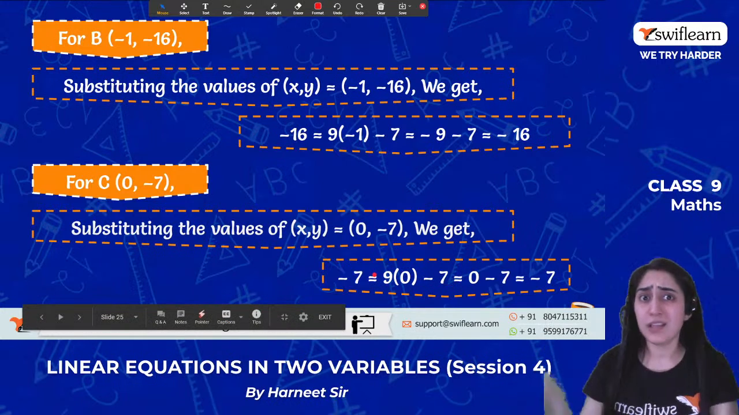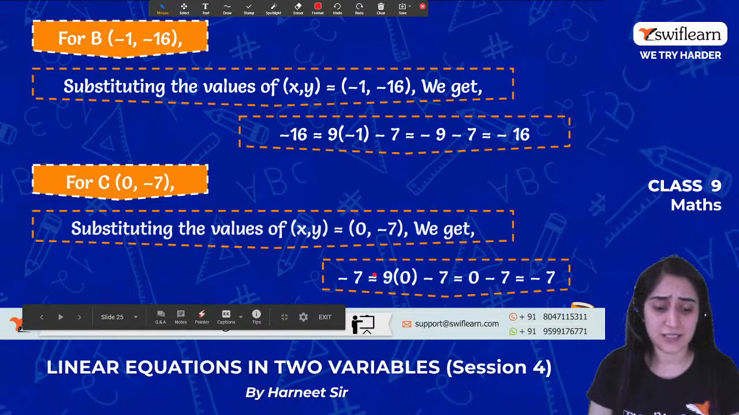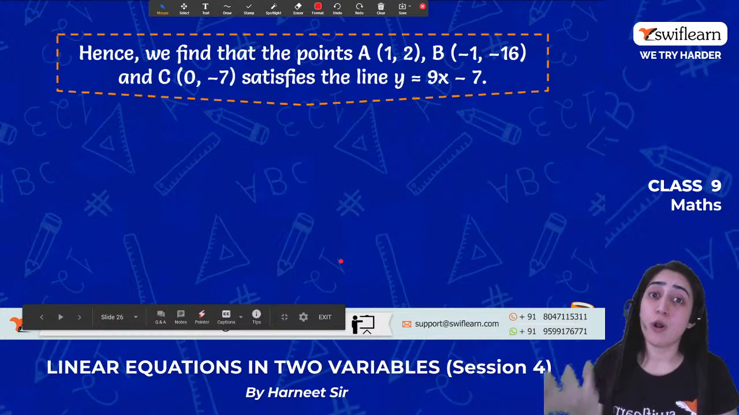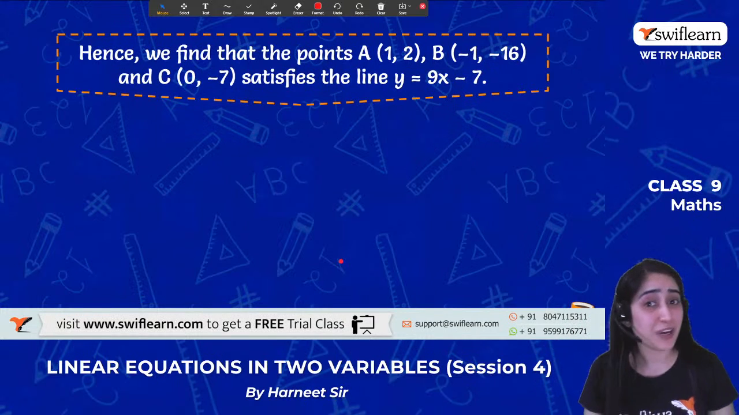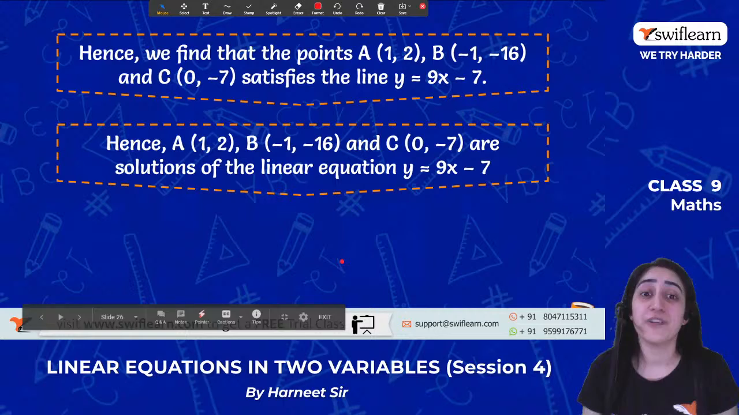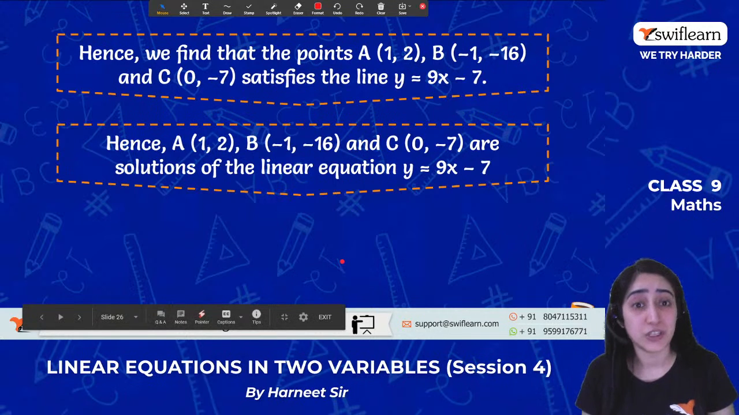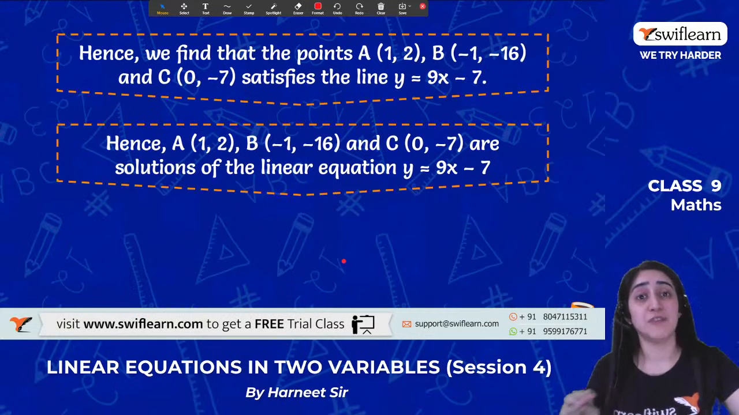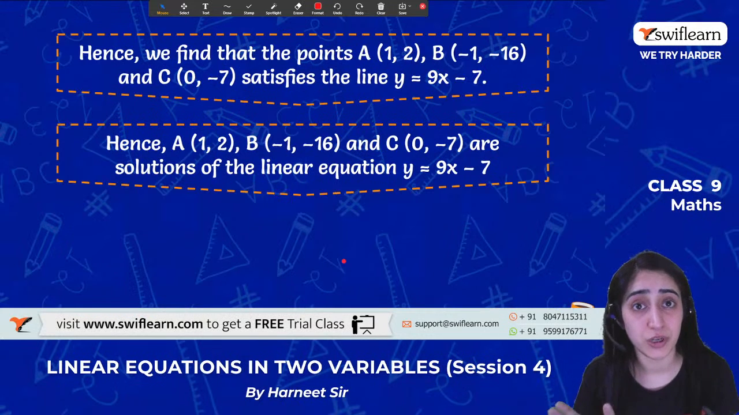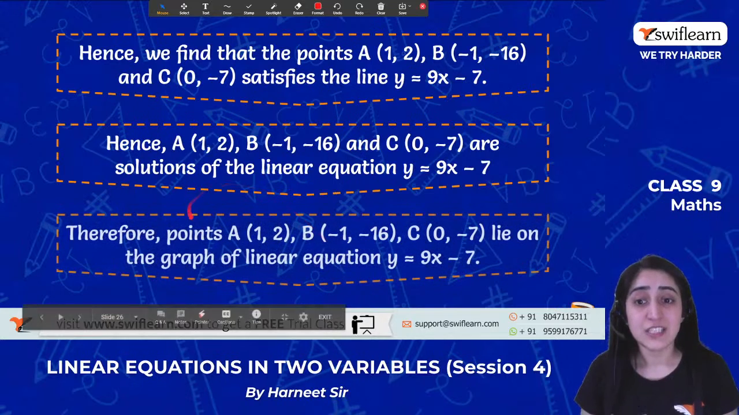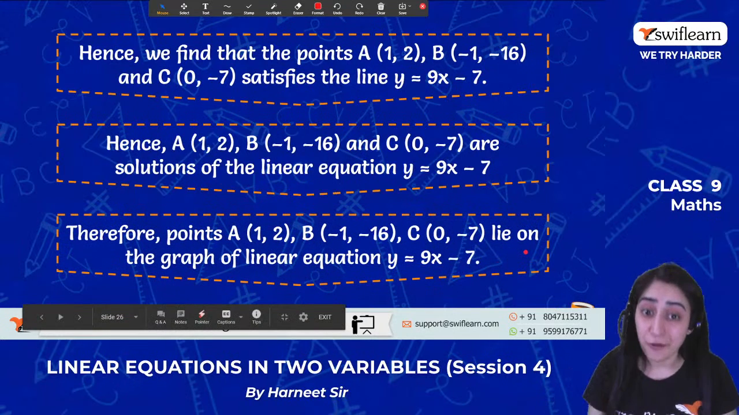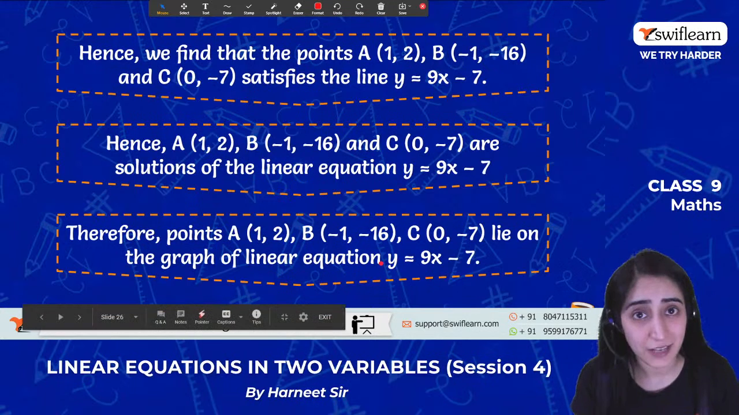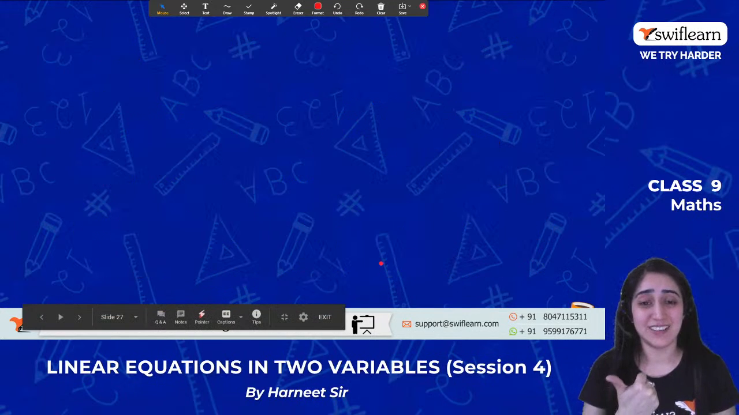So in all the three options, I'm getting left hand side equal to right hand side. So what does that mean? Yes, it means that all the 3 points satisfy the equation. That way they lie on the graph. So from these 3 points, the line will definitely pass when we draw it on a graph. Therefore, these points lie on the graph of the equation that is given to us in the question.